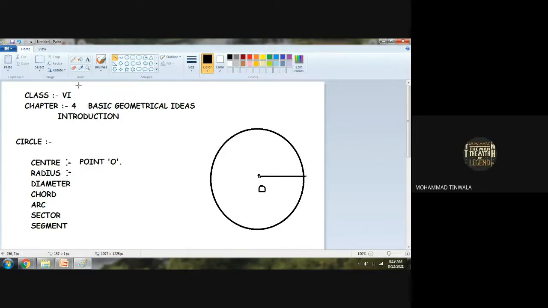Is that clear? Yes, sir. See, what is the radius? The line which starts from the center of the circle and which ends to the end of the circle is known as radius.